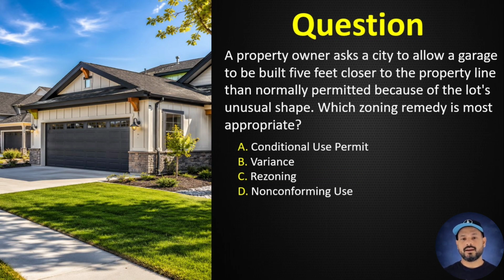Question number 10. A property owner asks a city to allow a garage to be built 5 feet closer to the property line than normally permitted because of the lot's unusual shape. Which zoning remedy is most appropriate? A. Conditional use permit. B. Variance. C. Rezoning. D. Non-conforming use. Correct answer, B. Variance. Variance permits relief from zoning requirements due to unique property hardship.